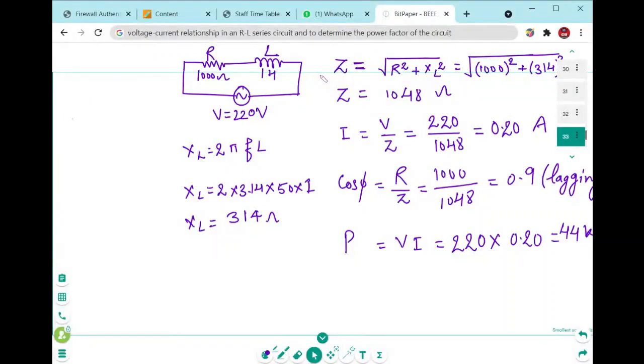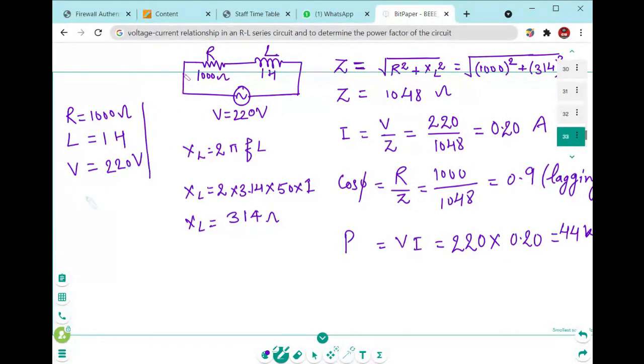Have a resistance right here. What is the resistance value? Resistance value is given as 1000 ohm. Then we have an inductor, that is L, that is 1 Henry, and we have some voltage V equal to 220 volt.